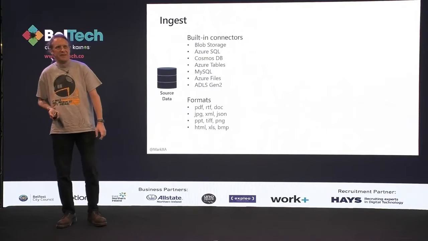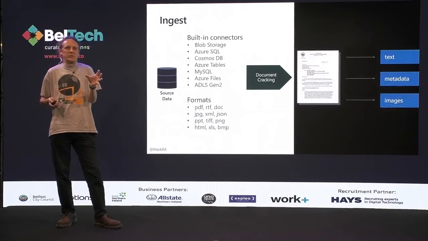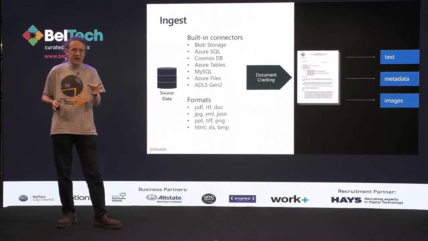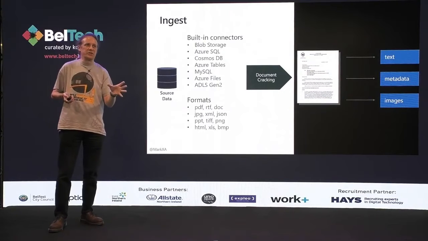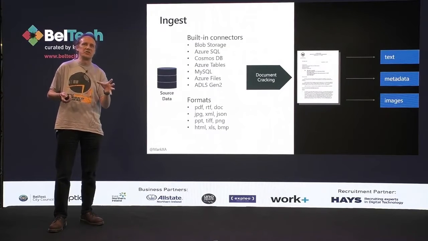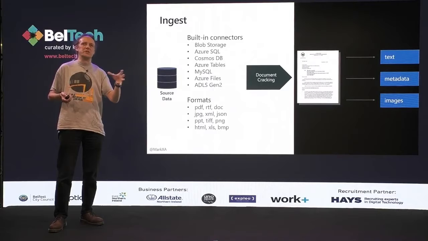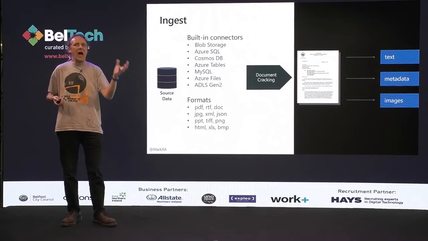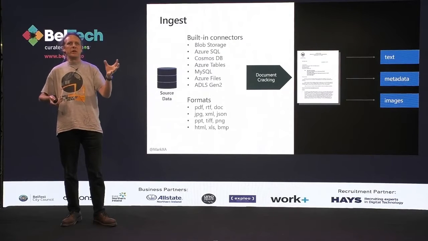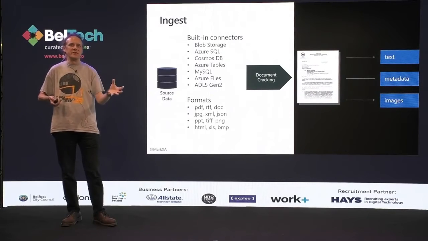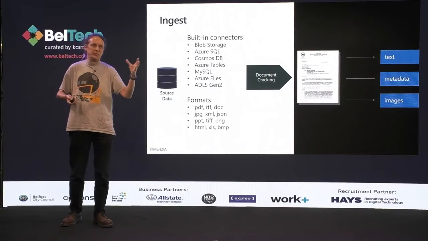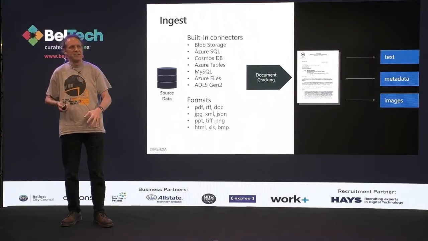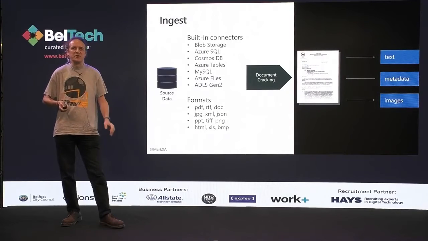And what the document cracking will do is take any of those document formats and pull out not just the text, but also the metadata. So if you've got a Word document, it will pull out the document information. If you're storing something in blob storage or file storage, then it can pull out things like the document creation date. And the other thing it will do is pull out all the images in that. So either the image, if it's a JPEG, or if it's an actual PDF or Word document, then it will pull out all the individual images in that and include that in the information that it's going to index.